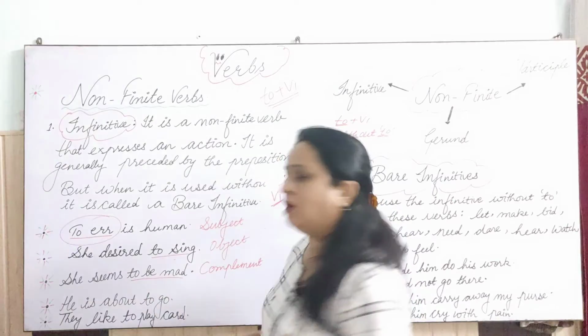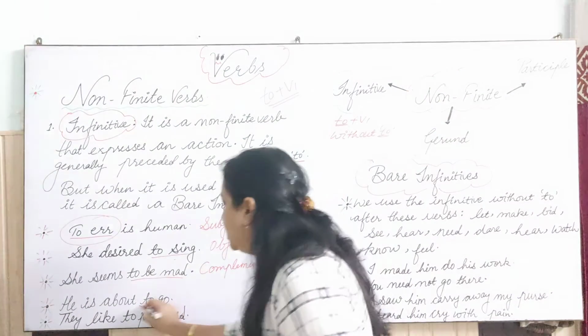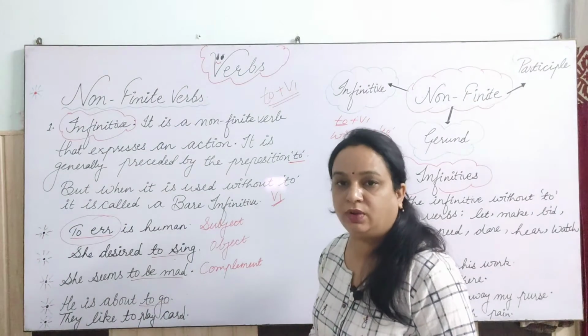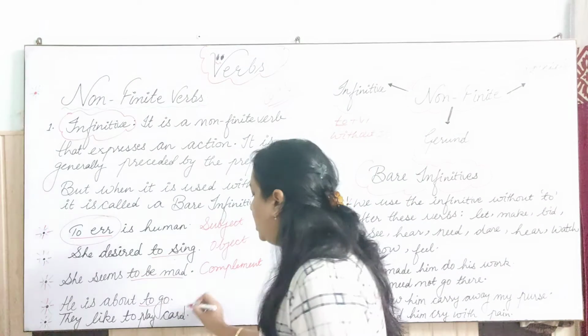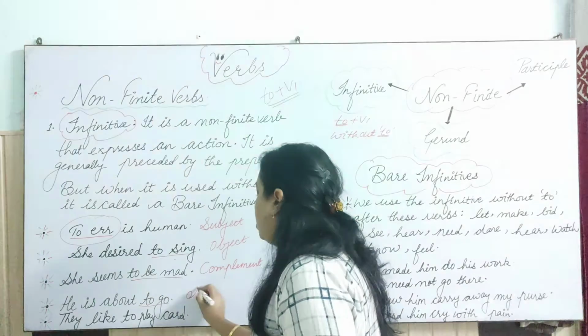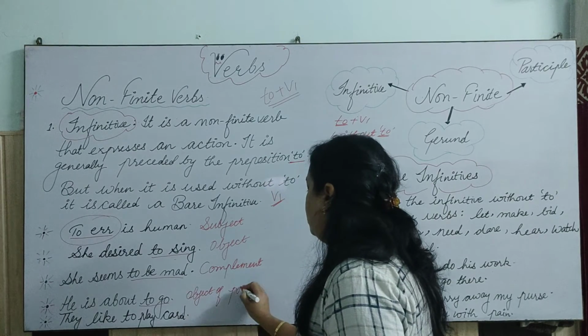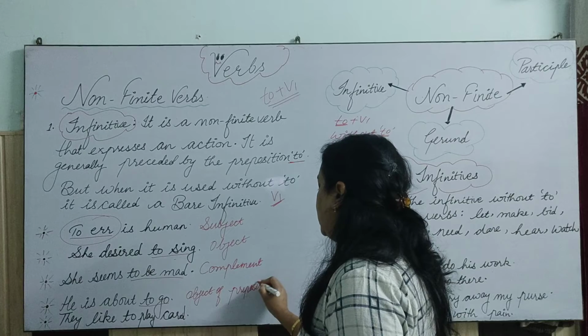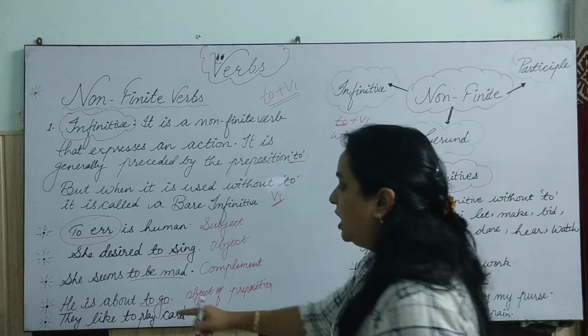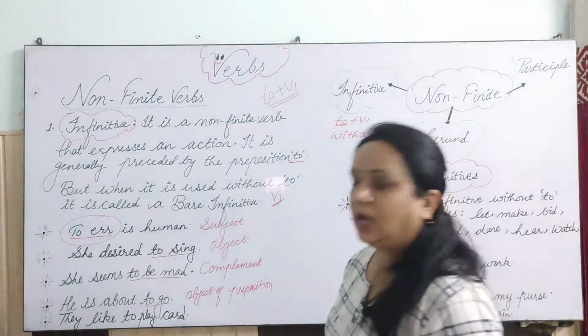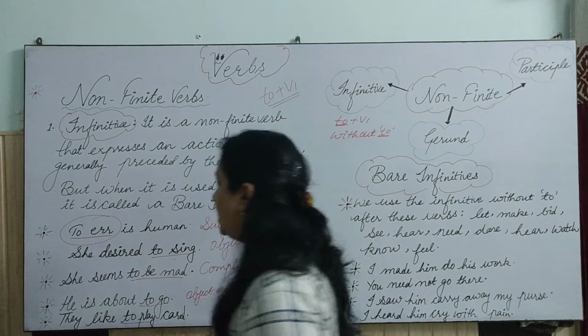He is about to go. So here in this sentence, to go is infinitive, and this is working as the object of preposition to, okay? So object of preposition, this is working here. And the last one is they like to play cards. So here they like is what?